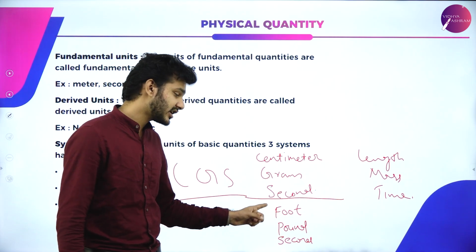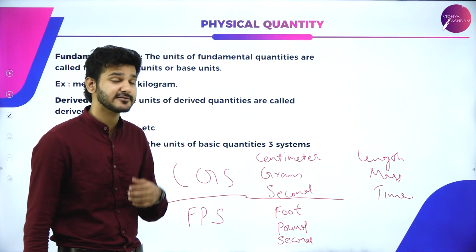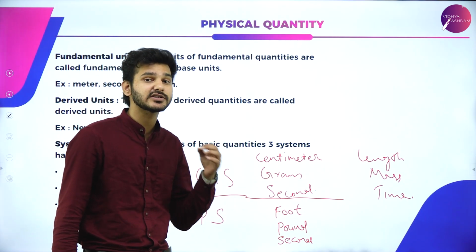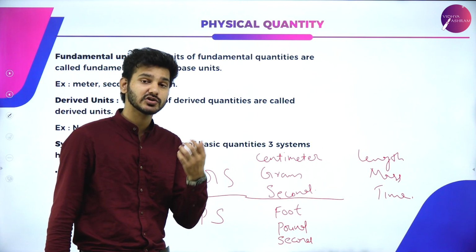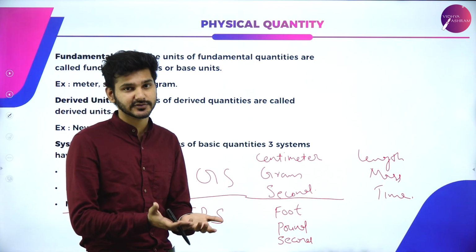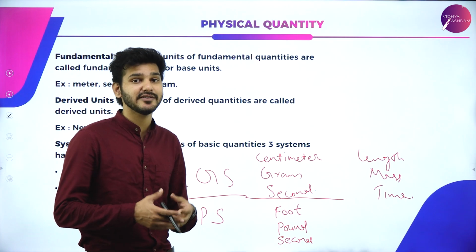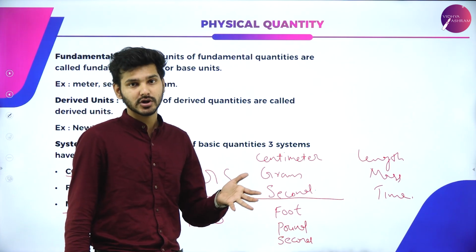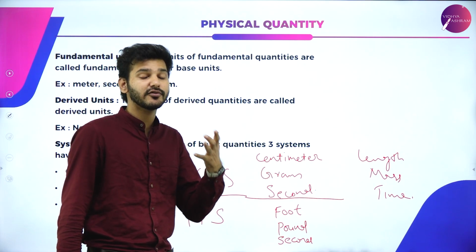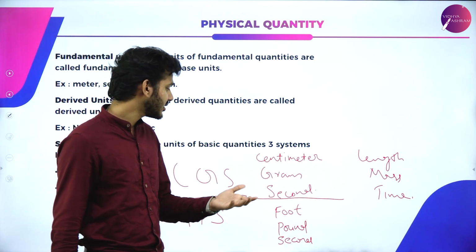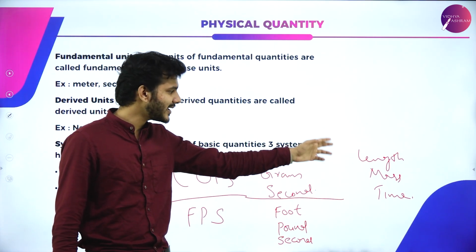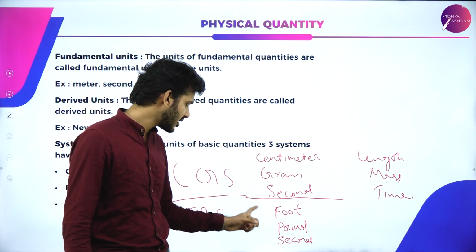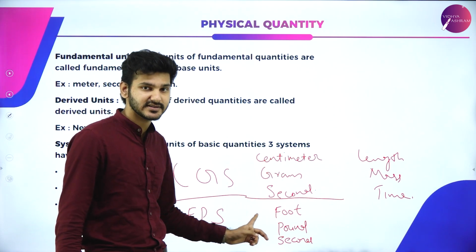So this particular system, that is the FPS system, is widely accepted because it was used by the Britishers. Since the British colonized many parts of the world, this system was particularly very famous. So even now people say they are 5 foot tall, they are 5 foot 5, they are 4 foot 8, they are 6 foot tall. So they use that particular system of measurement for length because people used to use FPS systems.